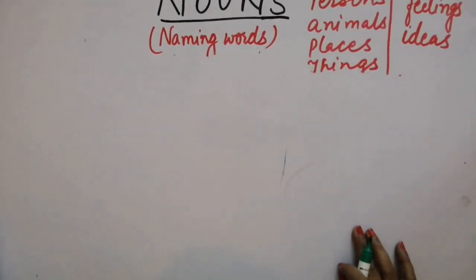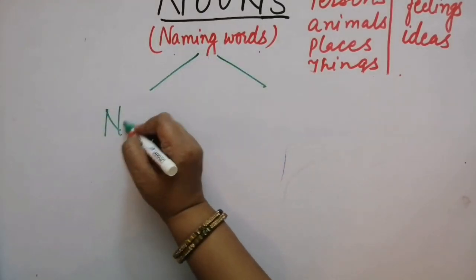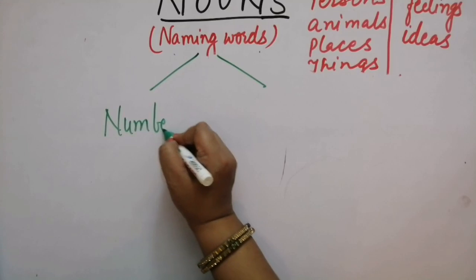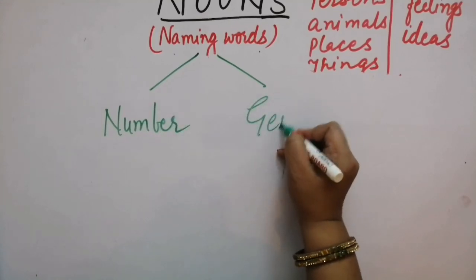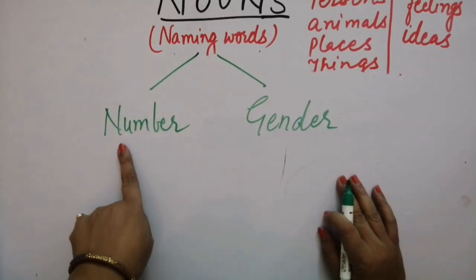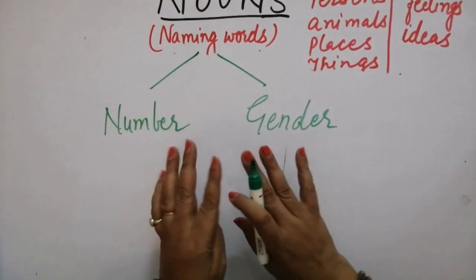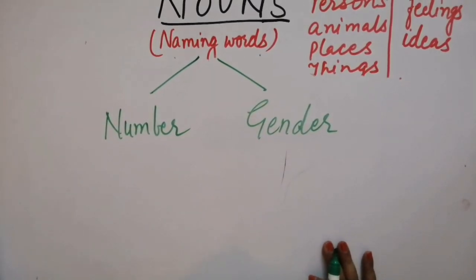Students, nouns get affected by two things, number and gender. That means when the number of persons changes, the noun also undergoes change. Clear?